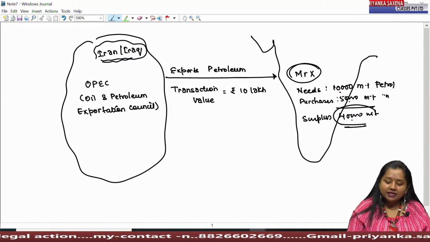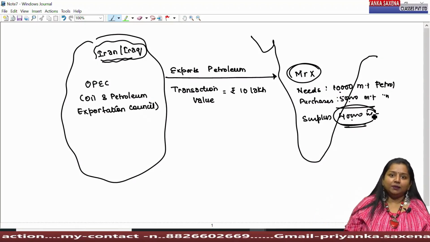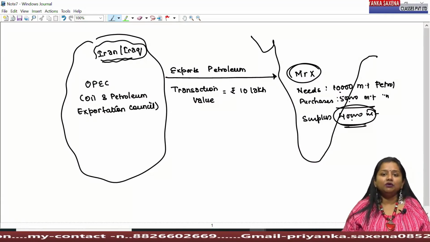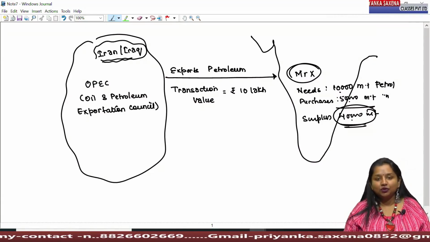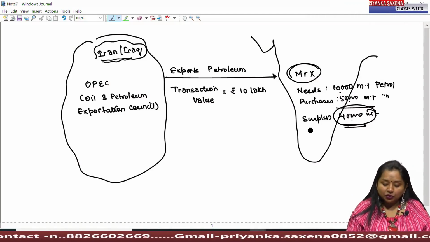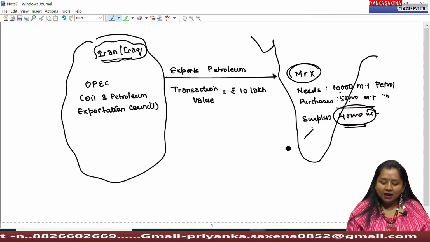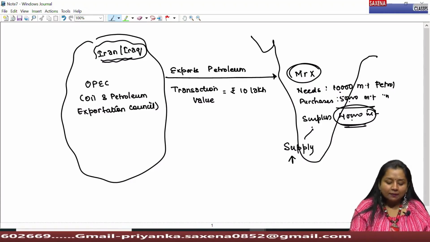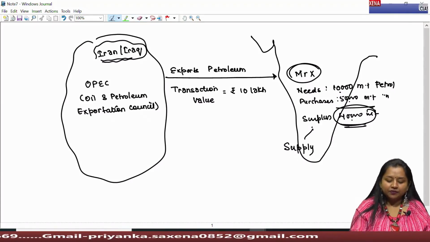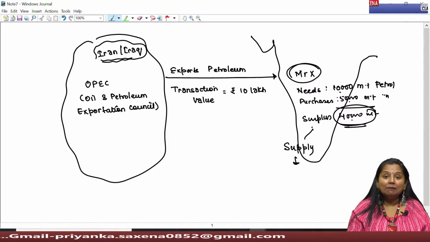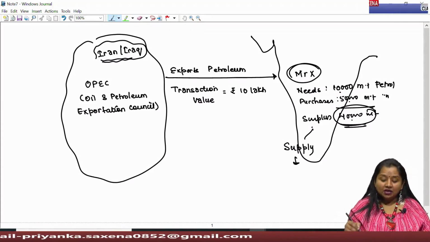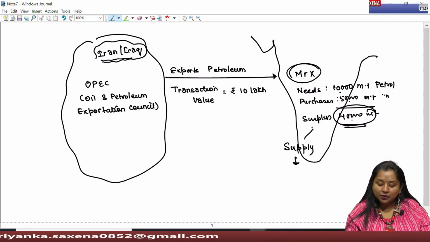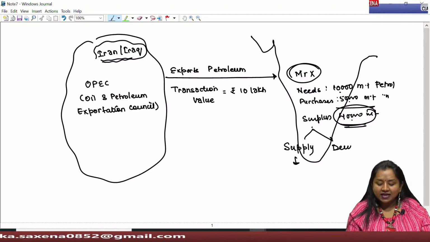And since he is procuring a higher amount of a scarce resource such as petroleum from the market, the supply in the market gets reduced over a period of time. Because he keeps overstocking this product in his warehouse, and its demand is increasing, it would result in an increase in price.